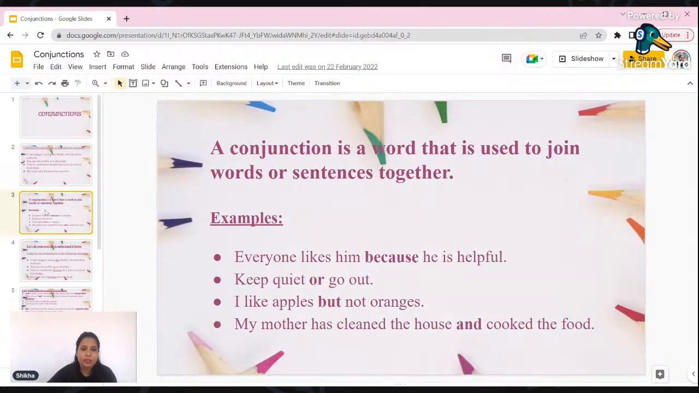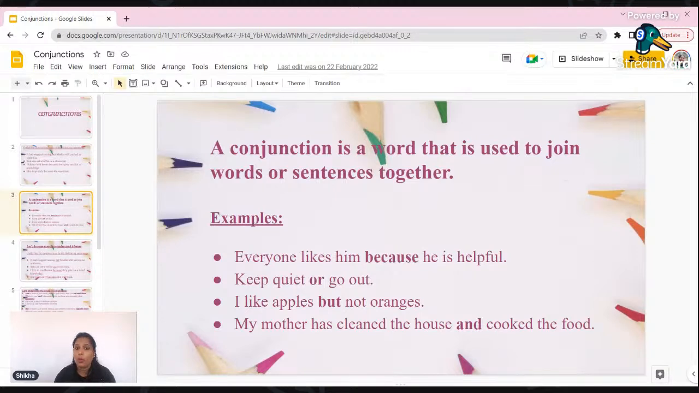Right. So a conjunction is a word that is used to join words or sentences together. What is a conjunction? Conjunctions are certain words which help us to join words or sentences together. For example, everyone likes him because he is helpful. Again here we have two independent clauses. Everyone likes him. We don't want anything after this. He is helpful. Again, it is an independent clause. But we have joined these two clauses with the conjunction because. Everyone likes him because he is helpful.